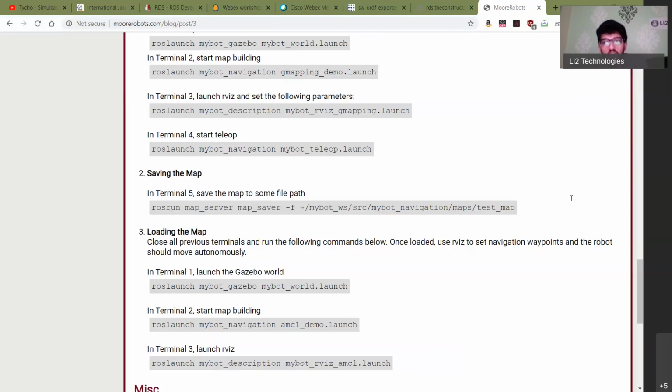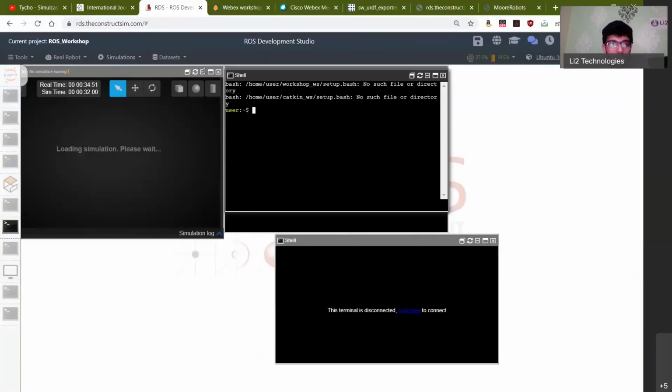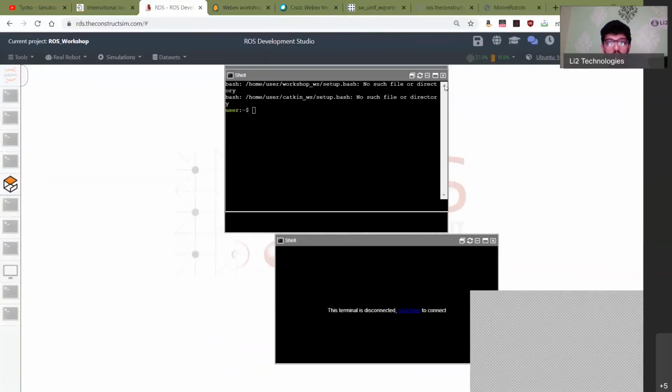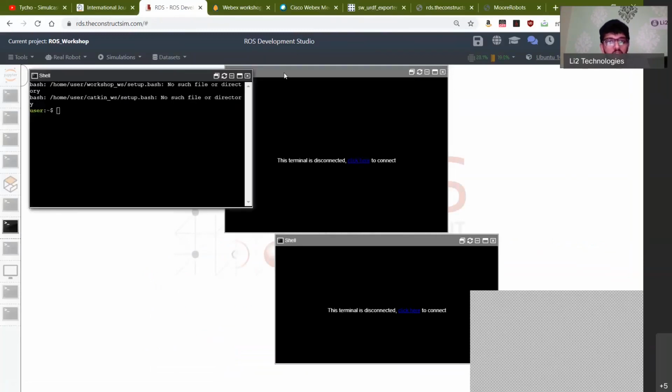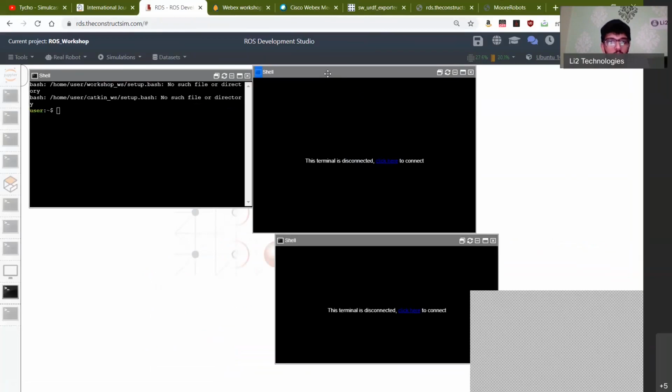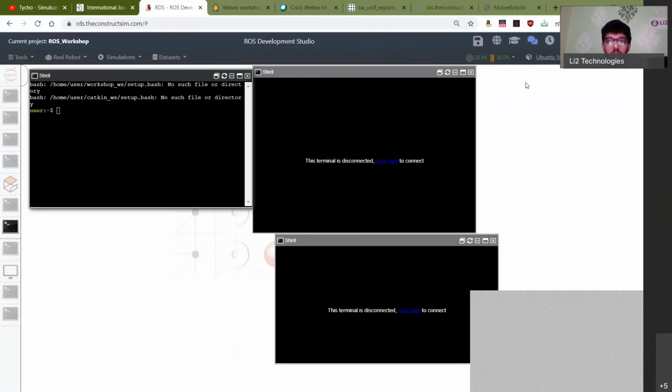Okay, creating your own environment in RDS, you mean your Gazebo environment? For Gazebo environments, I think you'll have to do it in your local system, and then you can import environments onto your Gazebo system. I'm using this RDS just for the sake of this workshop, and I highly don't recommend that you use this for any development work, because of the limitations in the processing power. Even if you create your own environment, the resources here are limited for any meaningful deployment, and the premium version is pretty expensive in my opinion. So the best option is to get your own system.